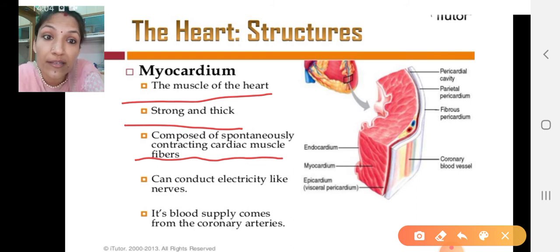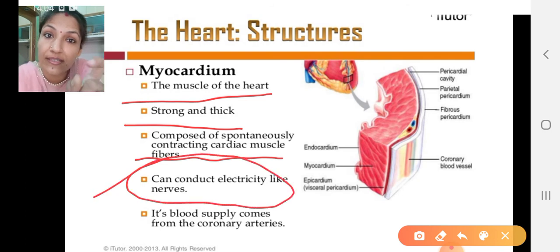It helps in conducting the electrical impulses generated in the heart with the help of different spots: the SA node, AV node, bundle of His, and Purkinje fibers. These are present in the myocardium region. Its blood supply comes from the coronary arteries, which are present in the wall of the heart and supply blood to the heart.